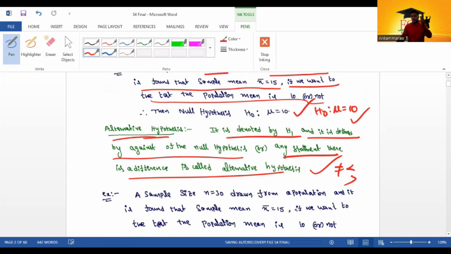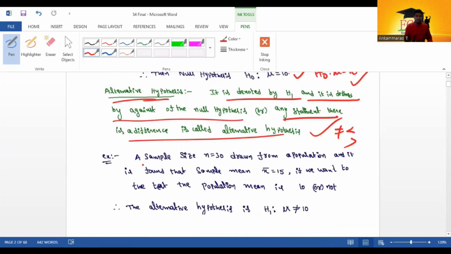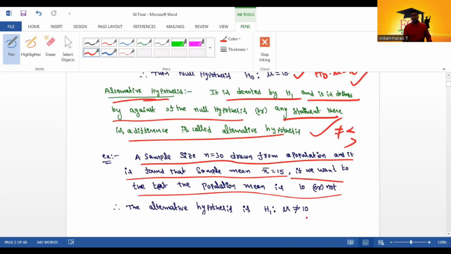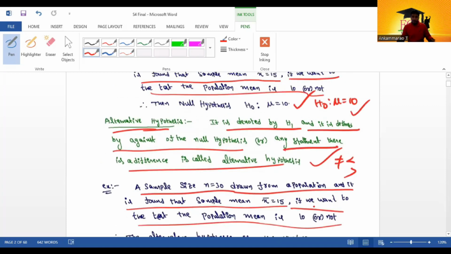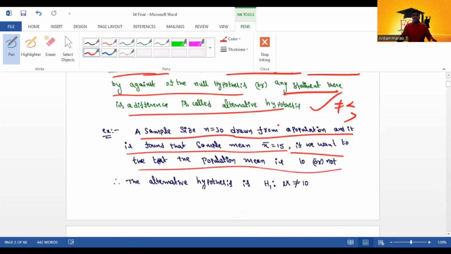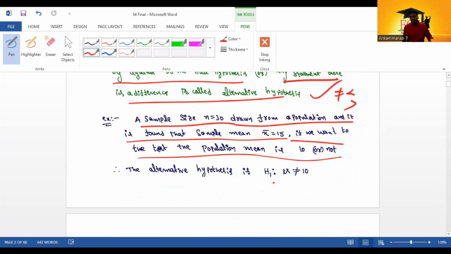So the same example as above: a sample of size n equal to 30 is drawn from a population, and the sample mean is x bar. If we want to test whether the population mean is 10 or not, the null hypothesis is H naught: mu equal to 10. Here the alternative hypothesis is H1: mu not equal to 10. Mu not equal to 10 means mu greater than 10 or mu less than 10. It is called the alternative hypothesis. Simply, the alternative hypothesis is against the null hypothesis.